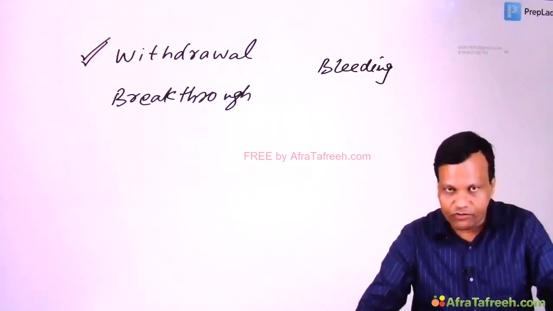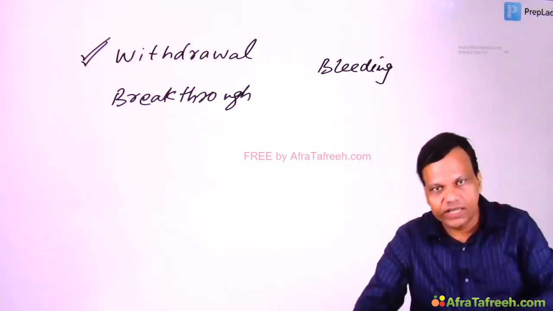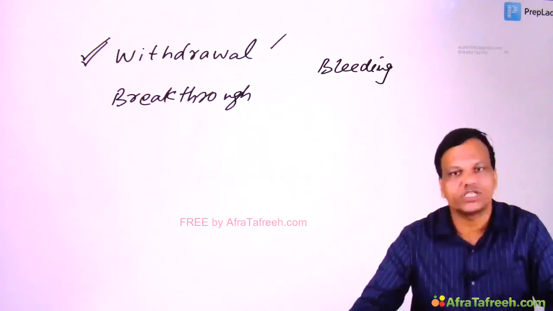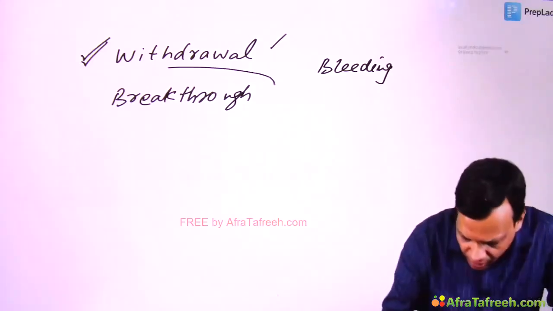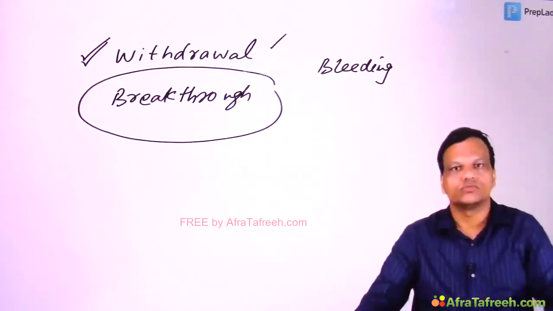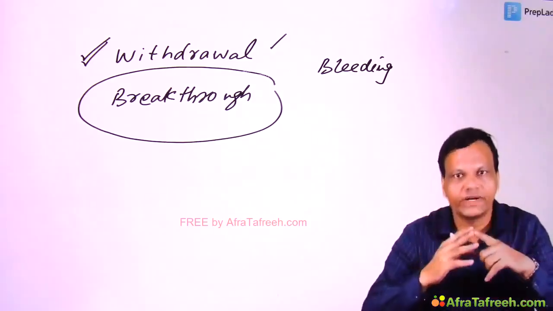So when we give it for 21 days, we have gradually increased the progesterone level. And now when we suddenly stop, the bleeding will occur. That is called withdrawal bleeding. So this is normal, physiological. But if the bleeding occurs during the first 21 days, that is called breakthrough bleeding. That is not a normal bleeding. Breakthrough bleeding is not normal bleeding.